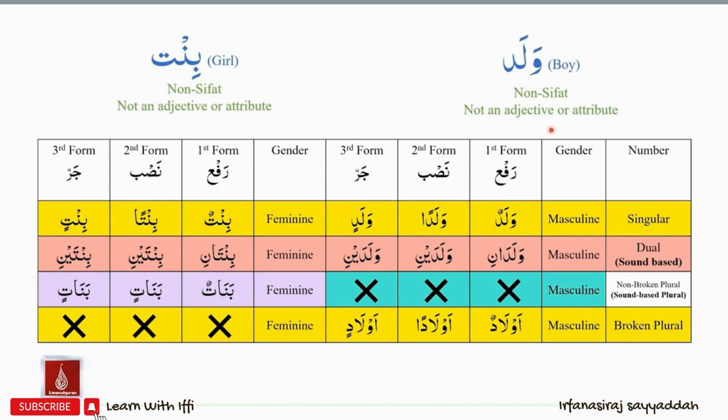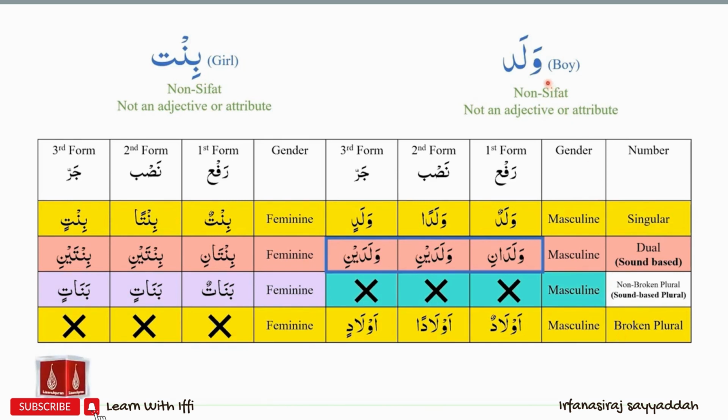The status chart for walad will be as follows: waladun, waladan, waladin, waladani, waladaini, waladaini. Since walad is not a sifat, typically we will not have a non-broken plural version of walad. The plural will be on the pattern of broken plural forms.